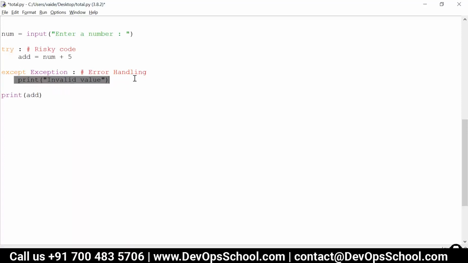So here I have just given a print example, but if you are working with a database, say a transaction has failed. If you're trying to insert some value into the database and the transaction fails, you have the option of rollback. So inserting the data into the database becomes my risky code, and if the transaction fails, I have the option of rollback. So I can call the rollback function in the except block. Such kind of error handling we can write in Python. But yeah, it's all proactive decisions taken by the developer.